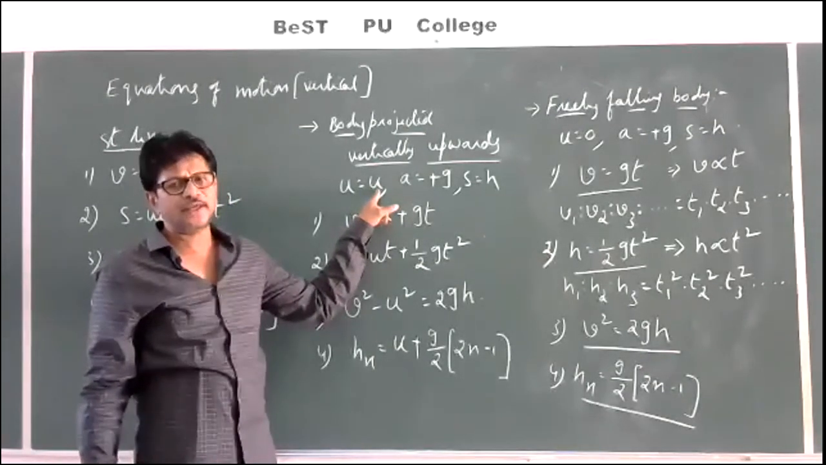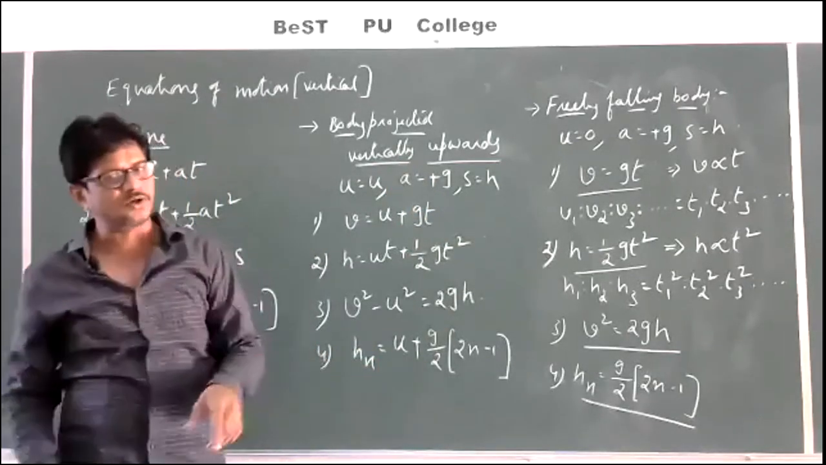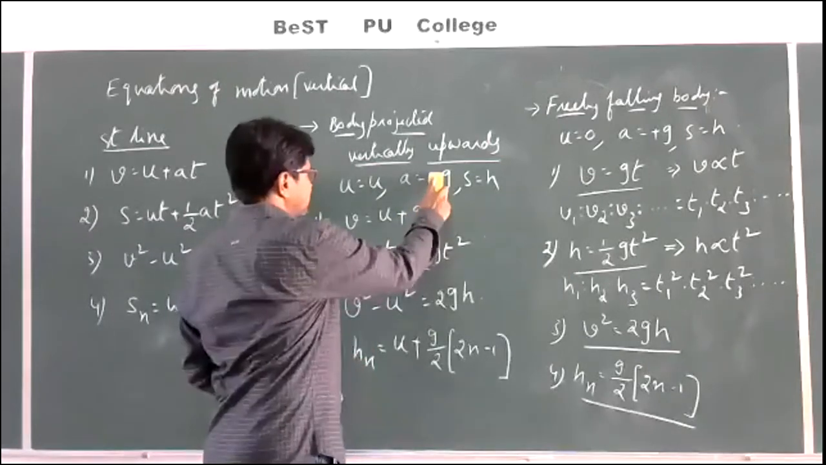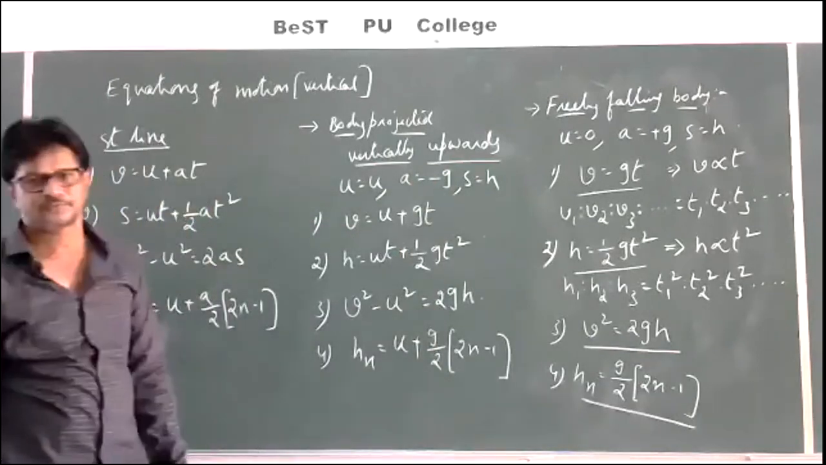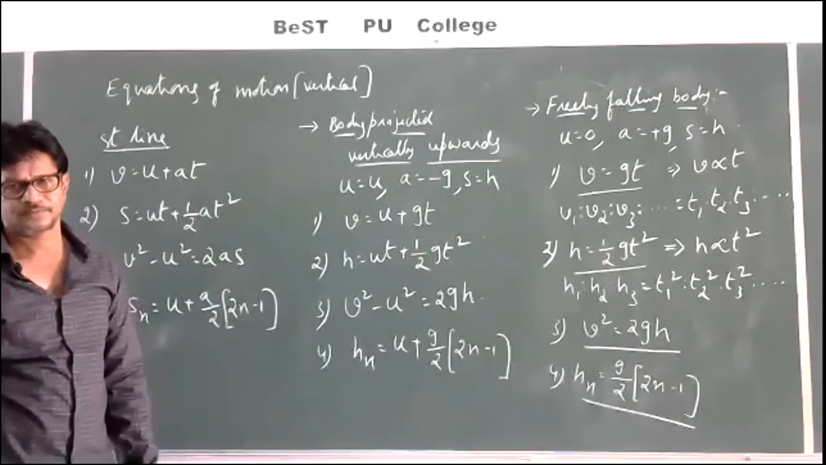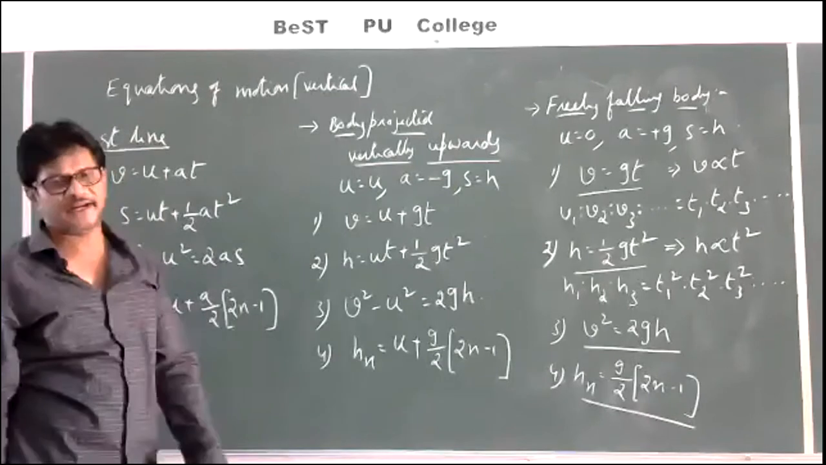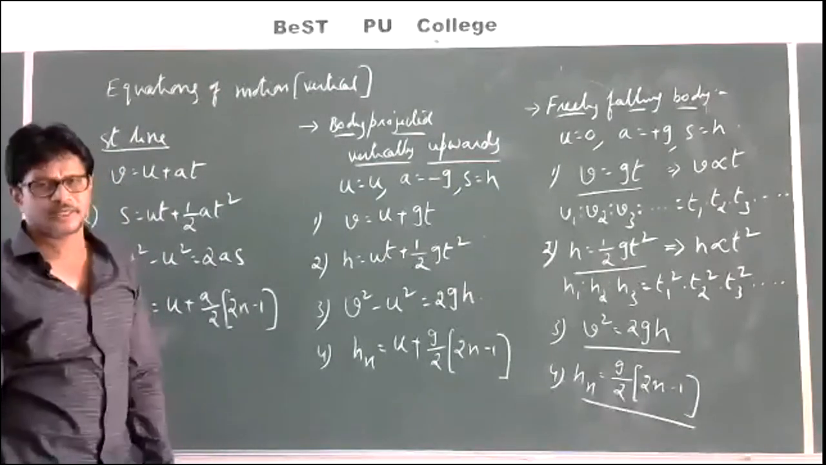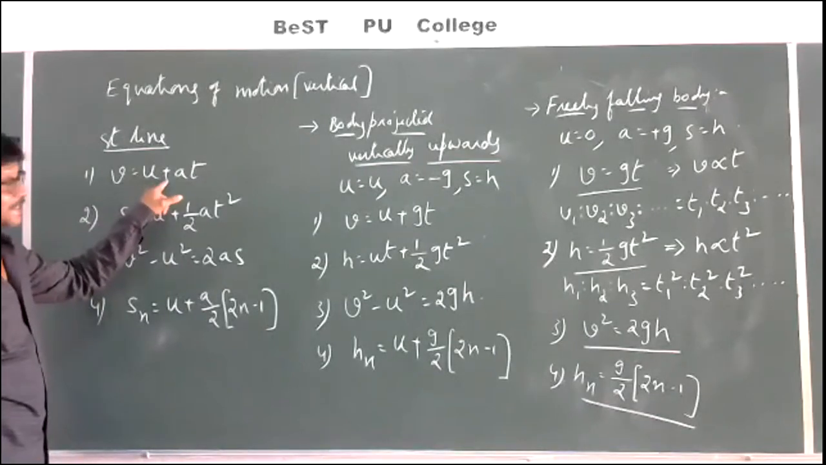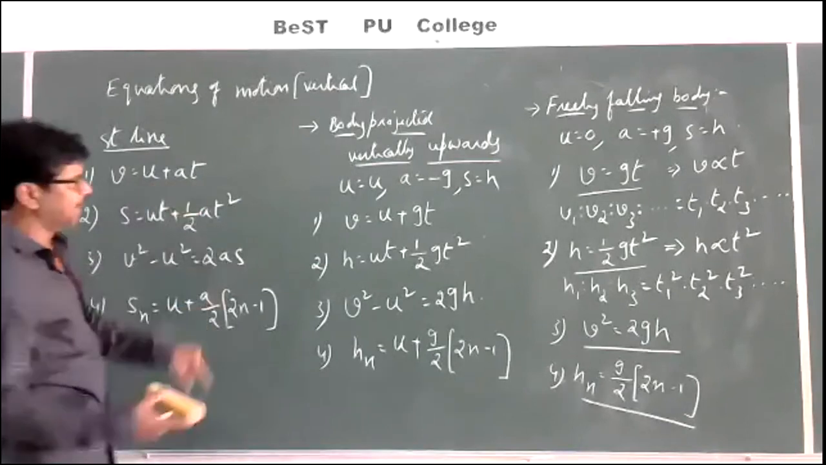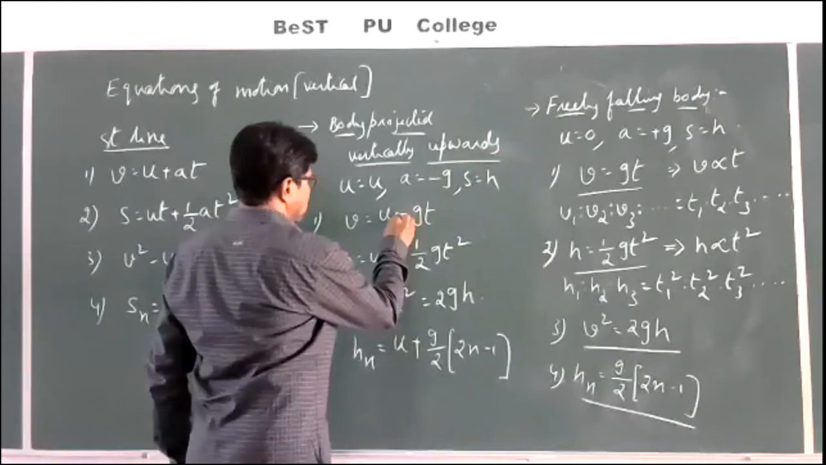Definitely the body is moving upwards. Whenever the body moves upwards, A is equal to minus G. S is equal to H, height. Then what are the equations of motion? First one is V is equal to U plus AT. Instead of plus A, what should I take now? Minus G. V is equal to U minus GT.